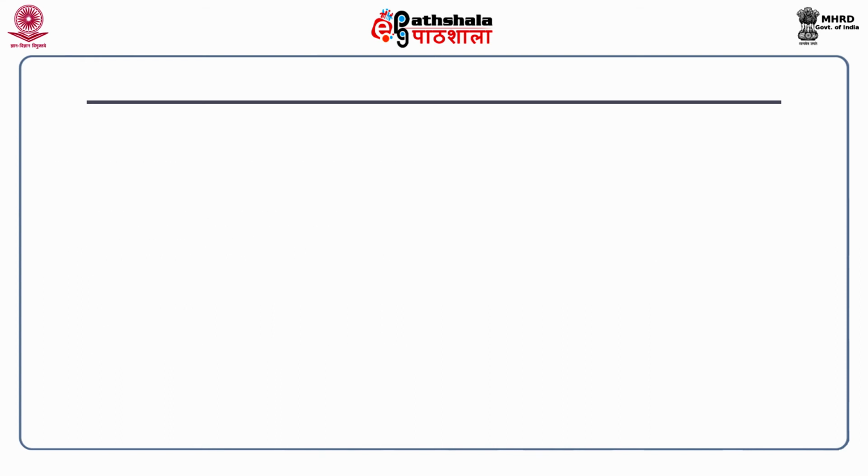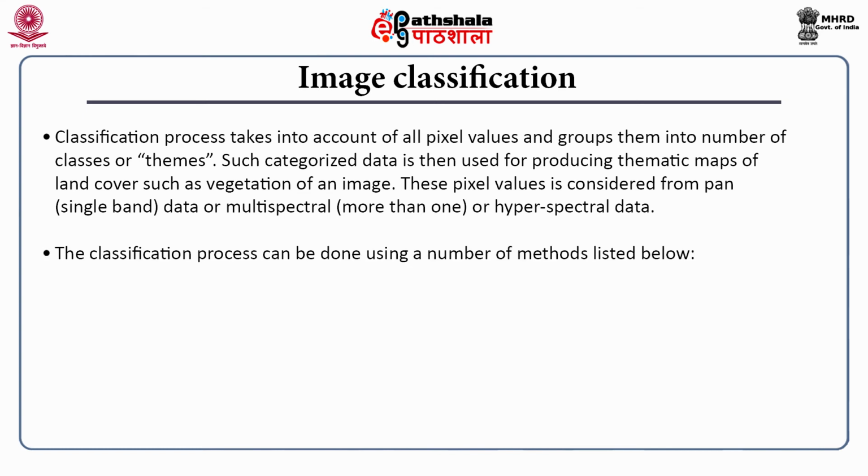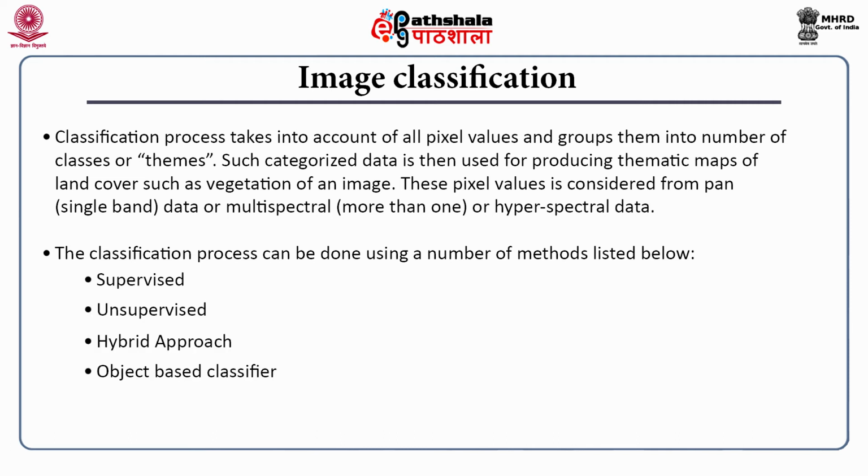Now coming to image classification. The classification process takes into account all pixel values and groups them into a number of classes, that is, themes. Such categorized data is then used for producing thematic maps of land cover, such as vegetation, of an image. These pixel values are considered from PAN, that is single band data, or multispectral, that is more than one band, or hyperspectral data. The classification process can be done using a number of methods such as supervised, unsupervised, hybrid approach, object based classifier, fuzzy classifier, and image fusion classifier.